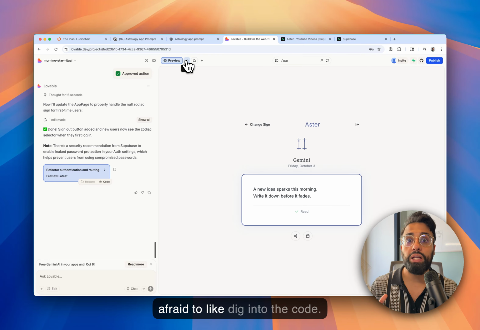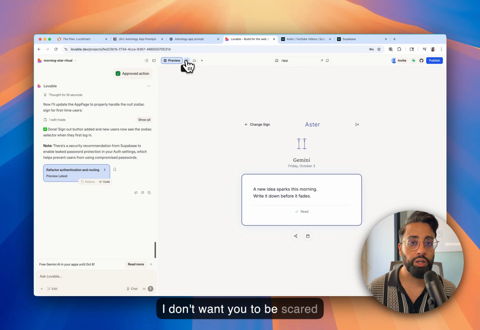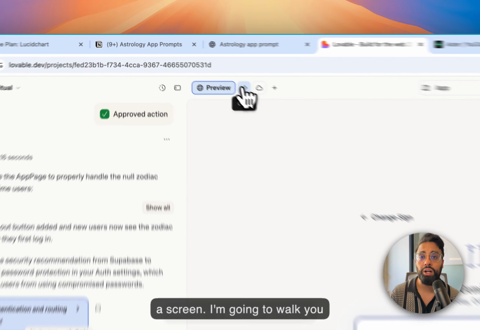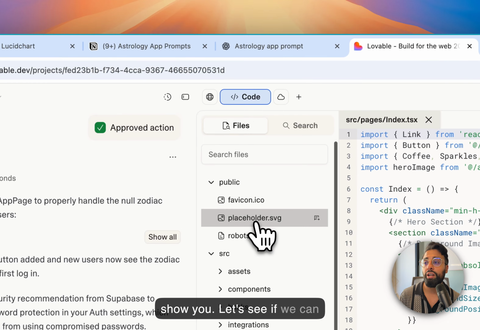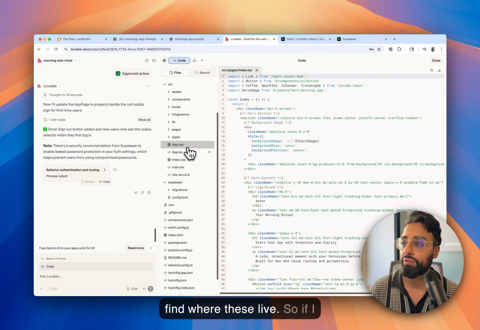So if I actually go into my code, and I know a lot of builders out there are kind of afraid to dig into the code. I don't want you to be scared of it. Just know it's just text on a screen. I'm going to walk you through it, and I'm going to show you. Let's see if we can find where these live.